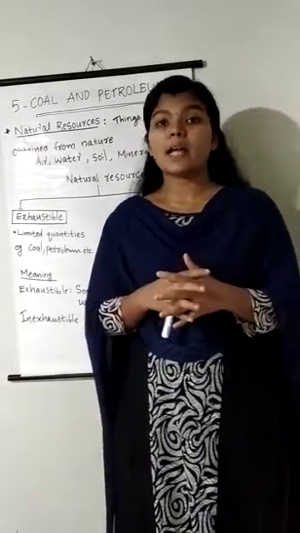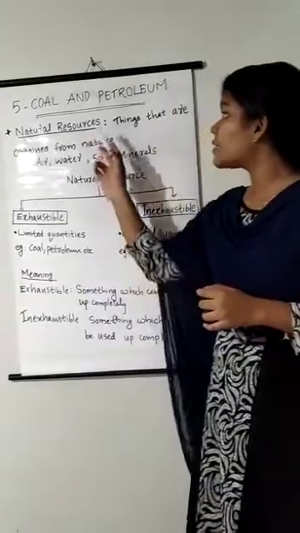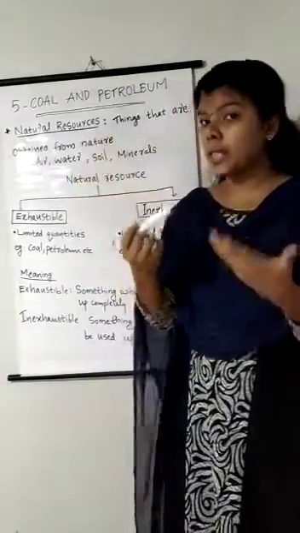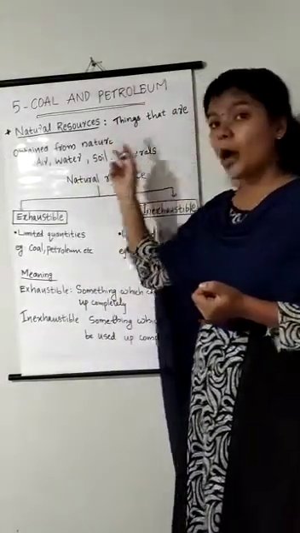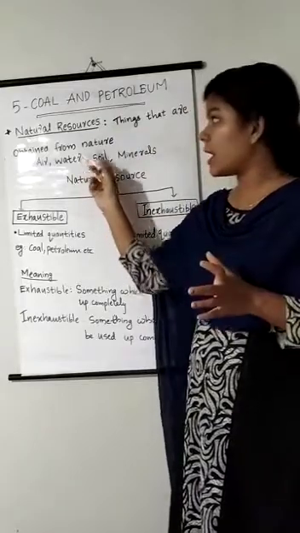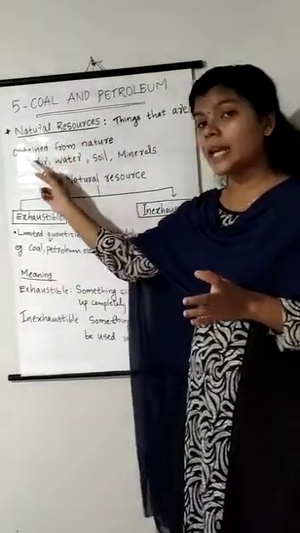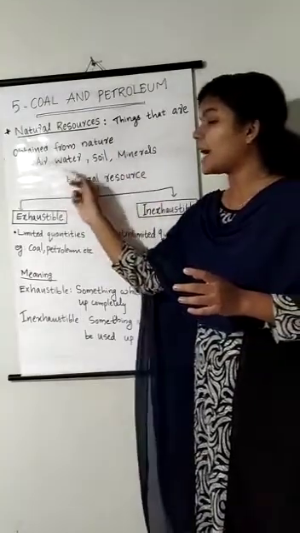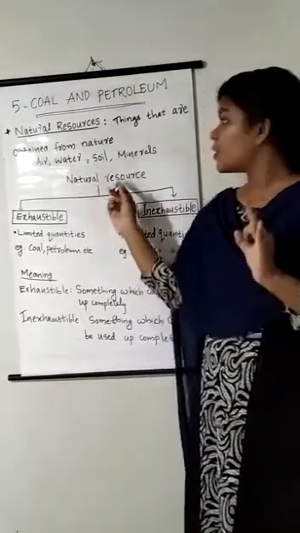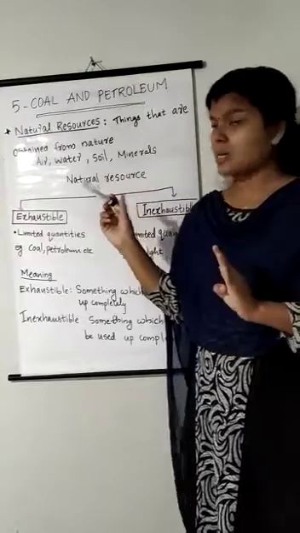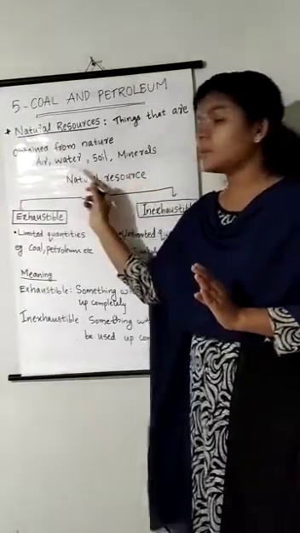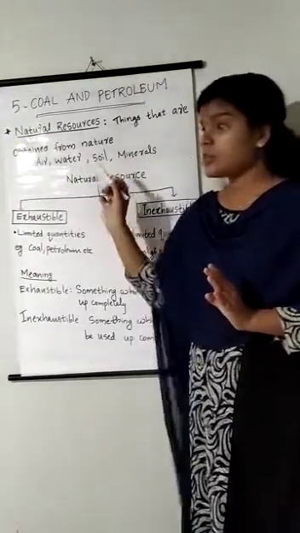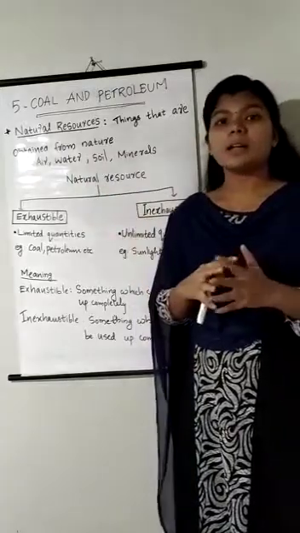Then, what are natural resources? Natural resources are those things that are obtained from nature. Certain examples are air, water, soil and minerals. All these are obtained from nature, so they are called natural resources.